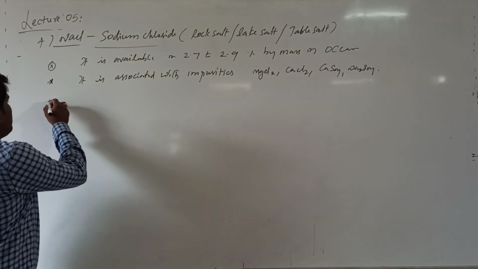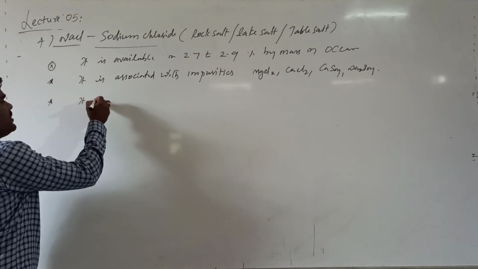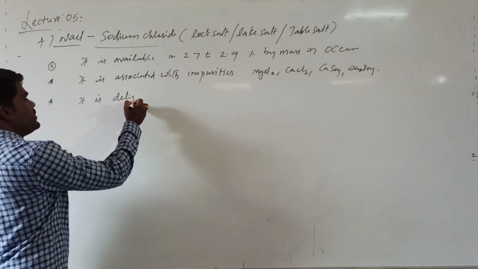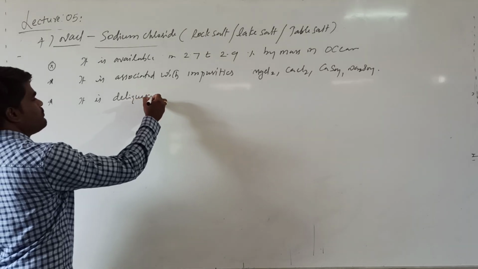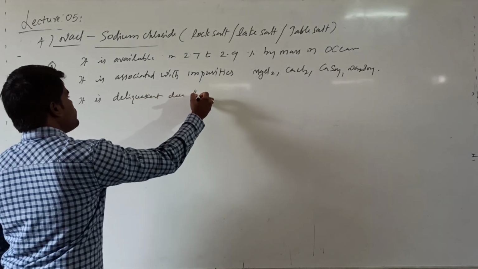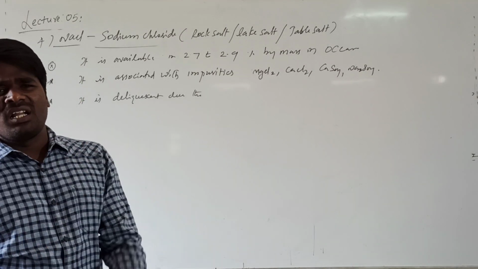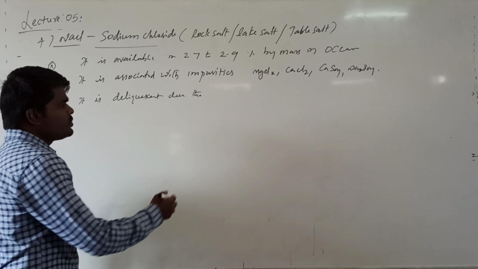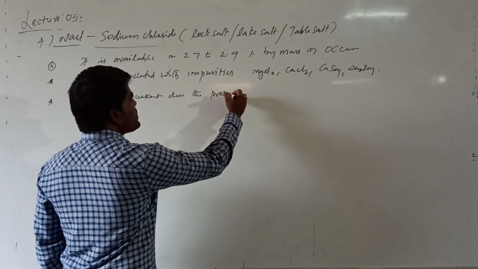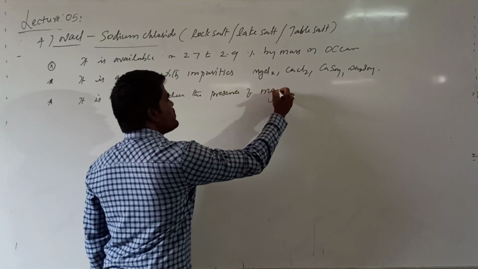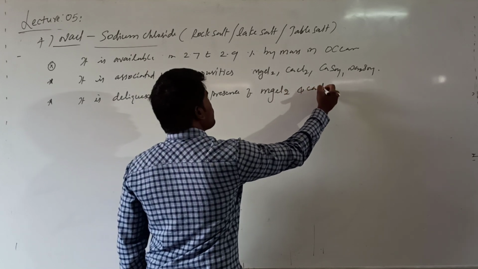Right? And it is deliquescent due to the presence of, this is very important, the pure sodium chloride is actually not deliquescent, it becomes deliquescent due to the presence of impurities such as magnesium chloride and calcium chloride.